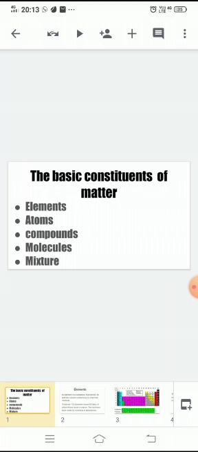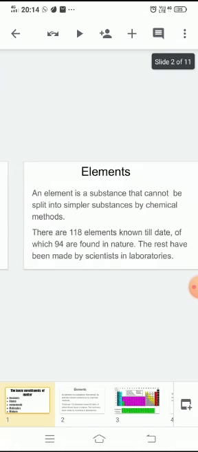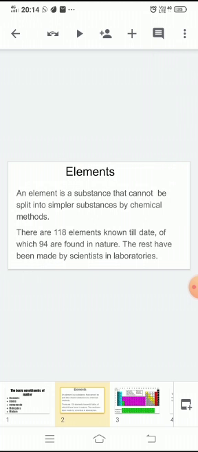What are the basic constituents of matter? Elements, atoms, compounds, molecules, and mixture. Let us study about the classifications of matter one by one. Elements. An element is a substance that cannot be split into simpler substances by chemical methods. In chemistry, an element is a pure substance which cannot be broken down by chemical method.